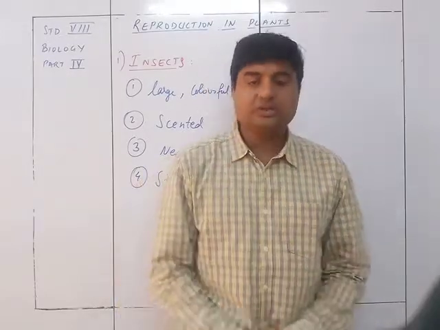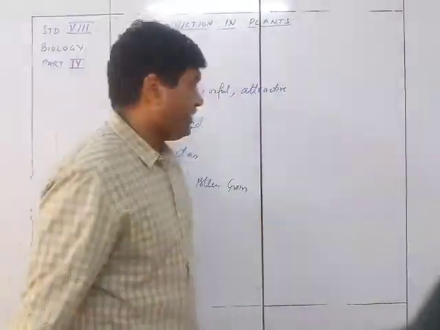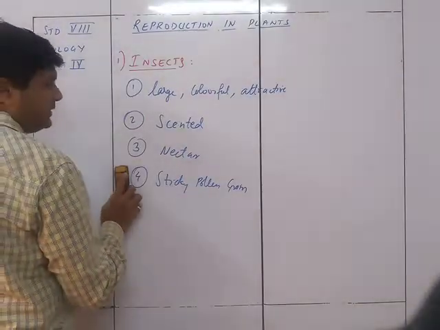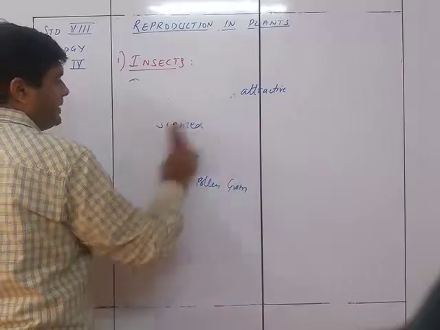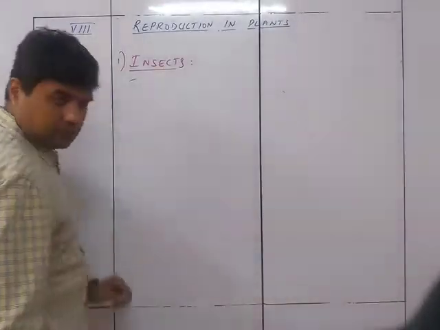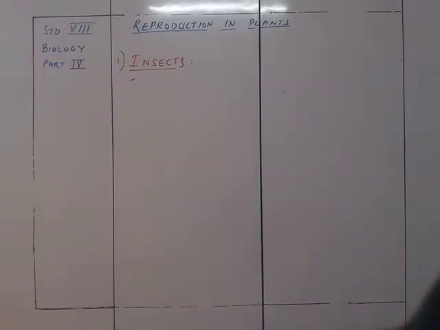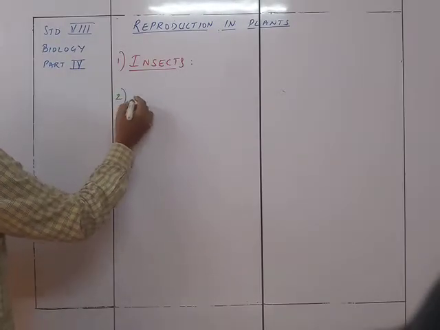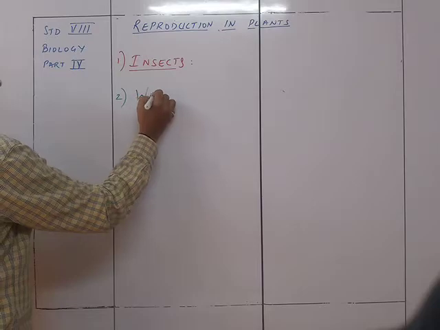We go next to pollination by wind. So this was pollination by insect. The next one is pollination by wind. We now move on to the next kind of agent for pollination, that is wind.